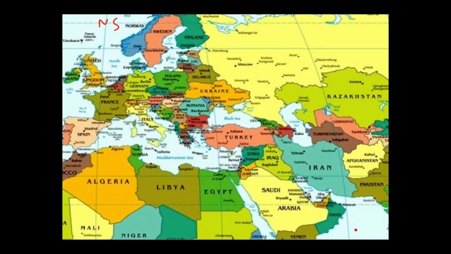This is called the Arabian Sea. This is called the Persian Gulf. This is the Caspian Sea. So which countries surround them? See, first of all, we will start with the Aral Sea. Aral Sea is surrounded by Kazakhstan in the north and Uzbekistan in the south. Okay, it is done. Now this is the Caspian Sea. Caspian Sea is surrounded by Kazakhstan in the northeast, Russia in the northwest, then Azerbaijan in the west, Iran in the south, and Turkmenistan in the southeast. Okay, 5 countries surrounding the Caspian Sea. So Caspian Sea is also done.